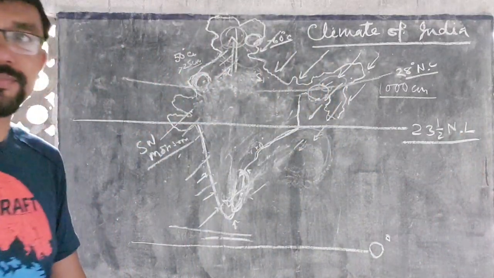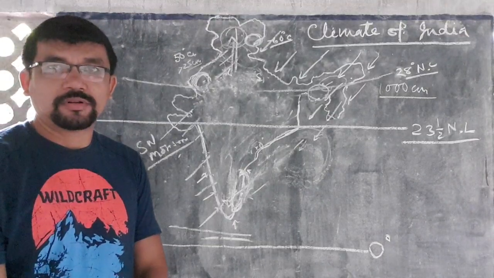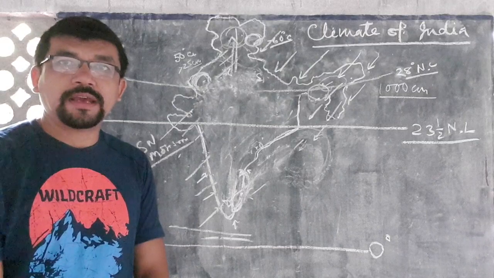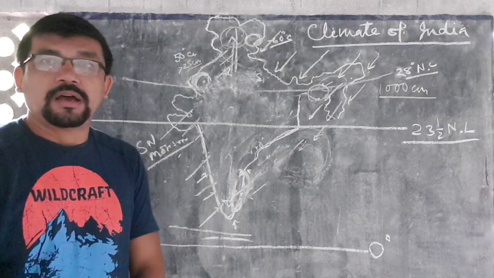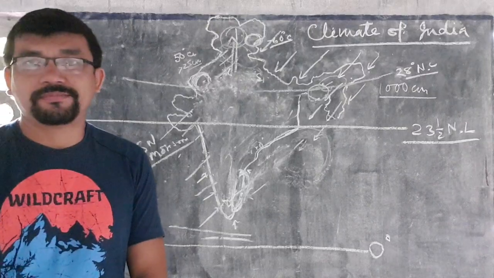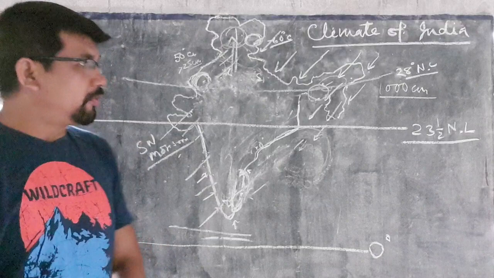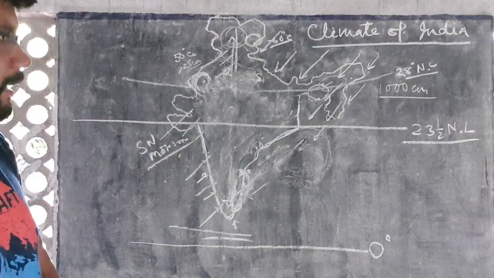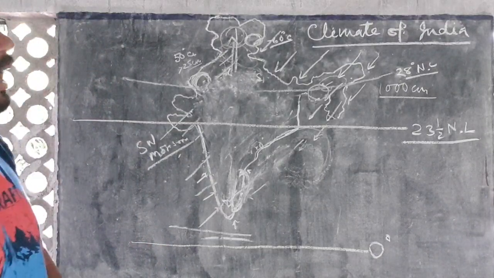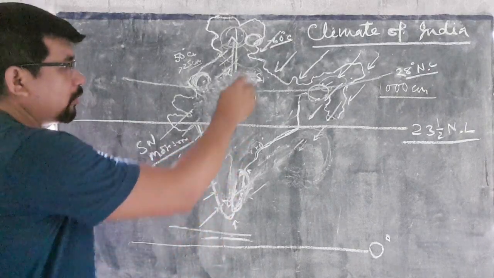What is the name of it? Its name is the Tropic of Cancer. This Tropic of Cancer, that is 23.5 degree north latitude, divides India into two equal halves.